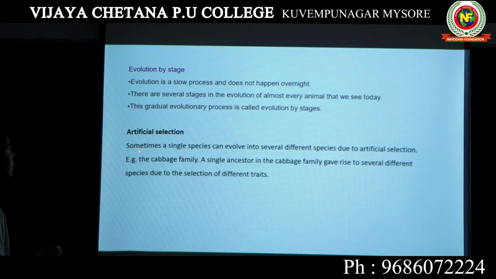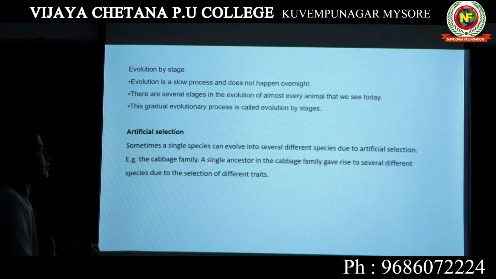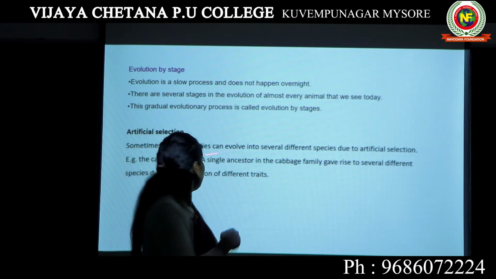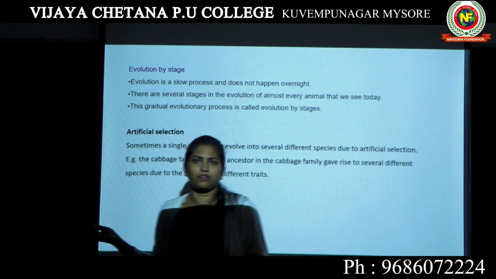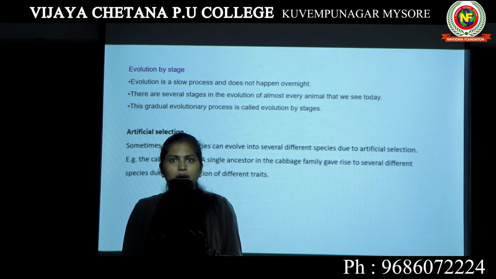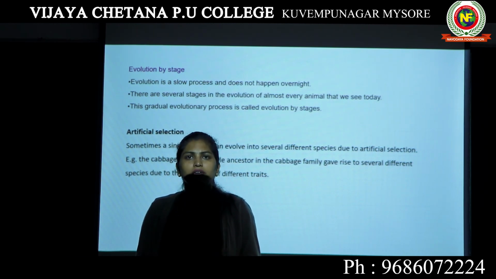Artificial selection. Sometimes a single species can evolve into several different species due to artificial selection. Example, the cabbage family. A single ancestor in the cabbage family gives rise to several different species due to the selection of different traits. When nature selects, it is natural selection. When we do it, it is called artificial selection. For example, if you go to a supermarket, how many varieties of bell pepper or capsicum can you see today?